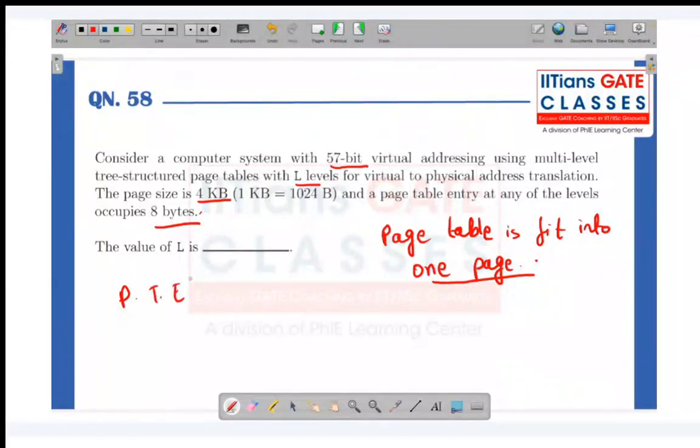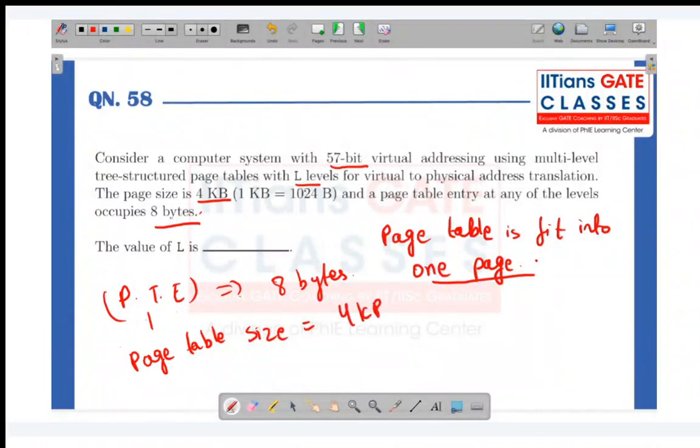If you talk about a typical page table entry, how does it look? It has some size. It will have the corresponding virtual address, physical address, and it has been mentioned that the page table entry at any level occupies 8 bytes. So if each page table entry has 8 bytes and I would like to keep the page table size as 4 kilobytes, how many entries can I have?